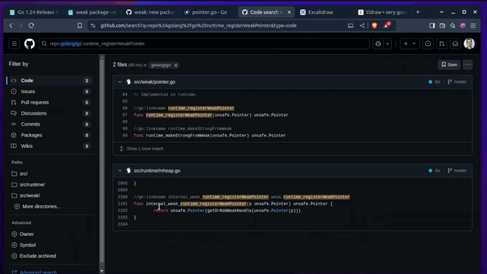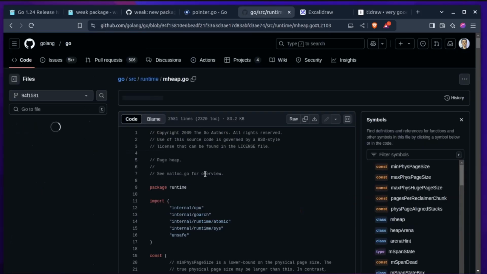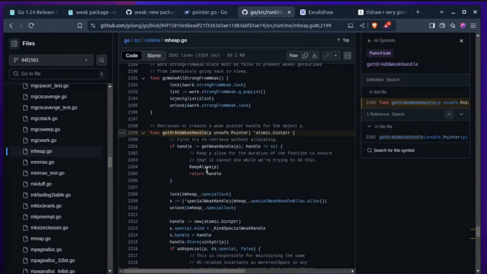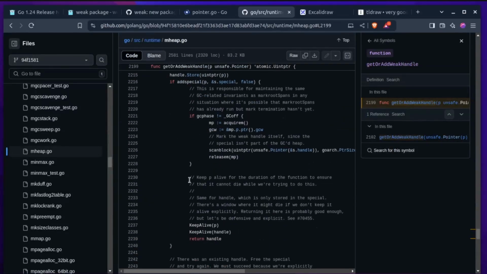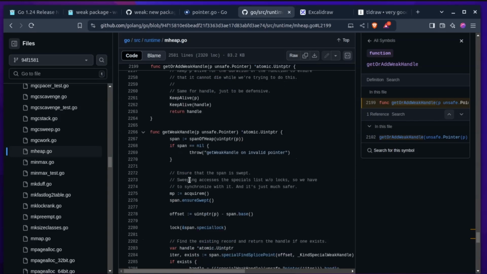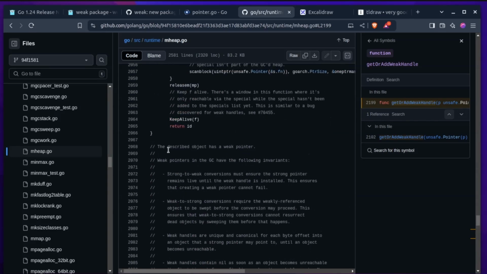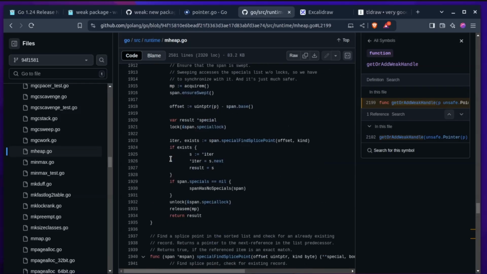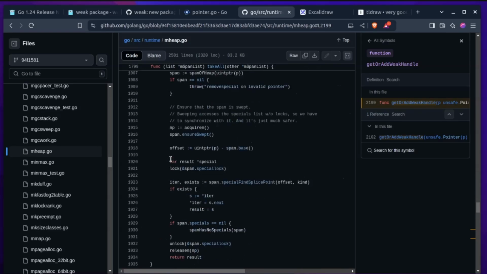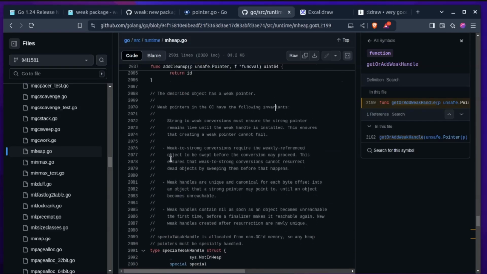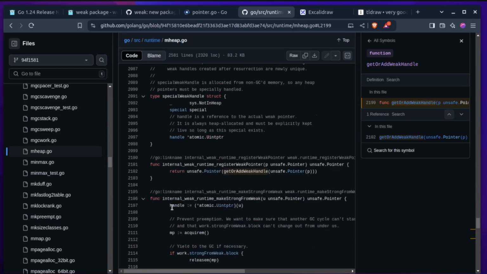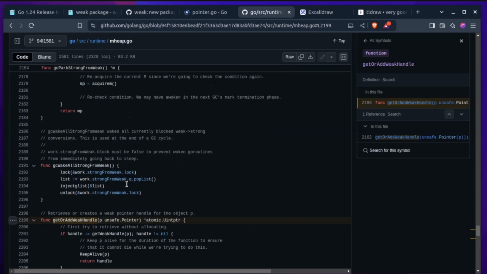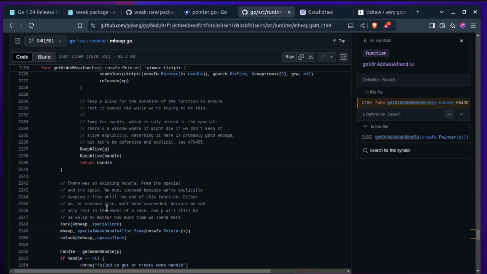It uses the span metadata to find associated indirection records. It sets the memory address inside each of those indirection records to nil or an invalid value. This invalidates the weak pointer. It is crucial to understand that the weak pointer variable itself is not directly modified by the garbage collector. It continues to hold the address of the indirection record. However, because the indirection record now holds a nil value, any attempt to access the actual object through the weak pointer will result in a nil result. So weak pointers are not necessarily stored on the stack, they can be stored on the heap as well.